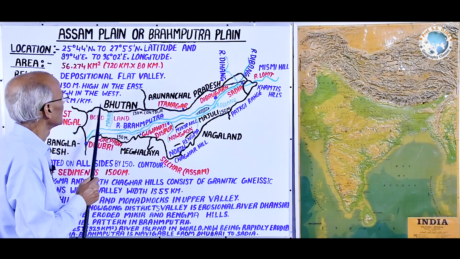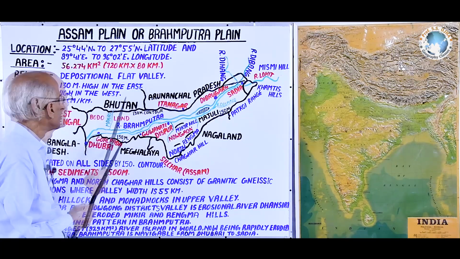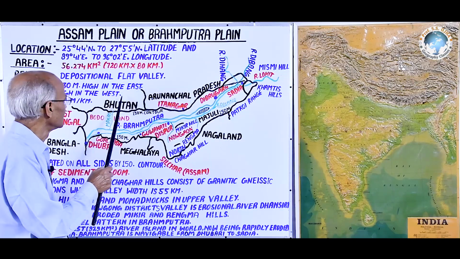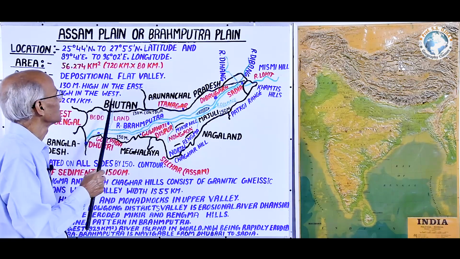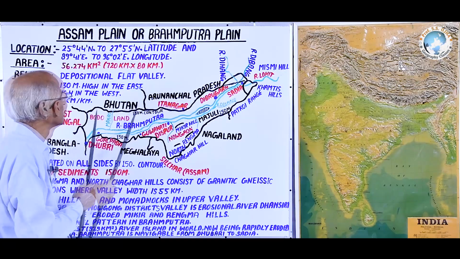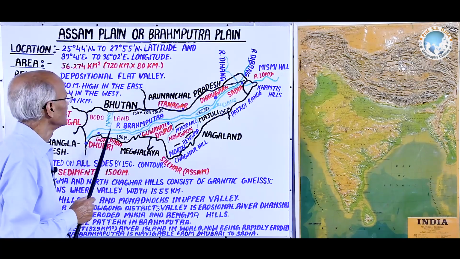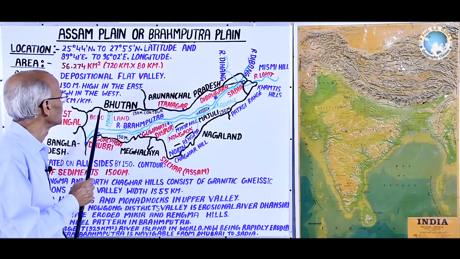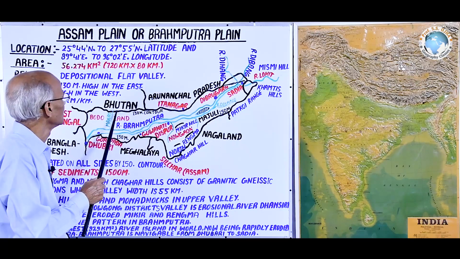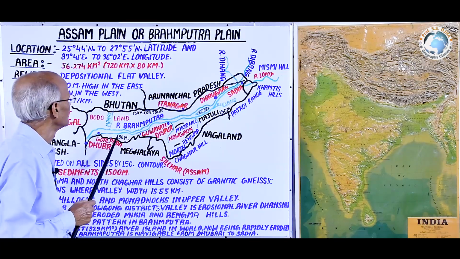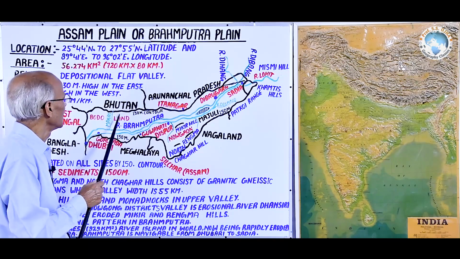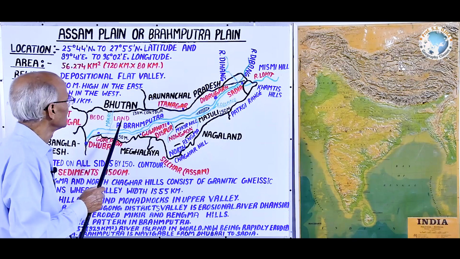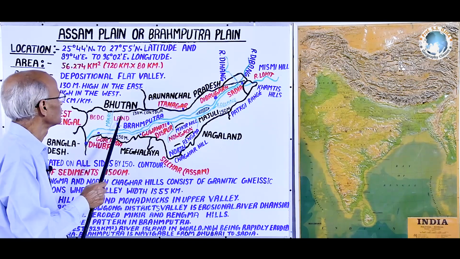Now, to its north is Bhutan, an independent neighboring country, located completely in the Himalayas. To the south of Bhutan is the Shivalik foothill, and it is the 150-meter contour line that separates Bhutan in the north from Assam state, in other words the Brahmaputra plain, in the south.